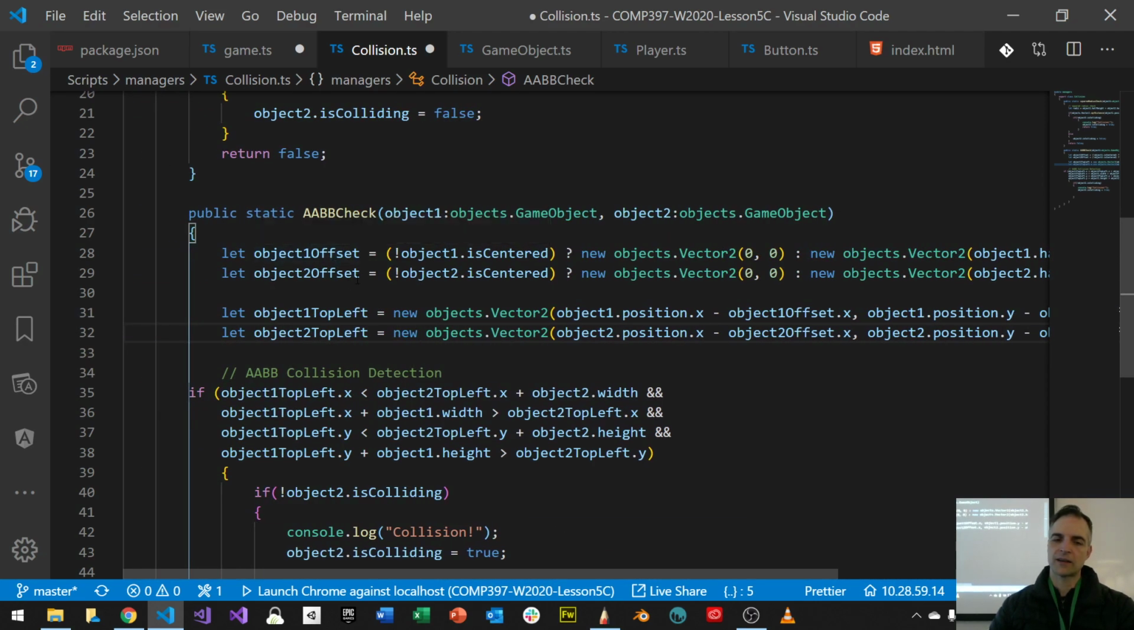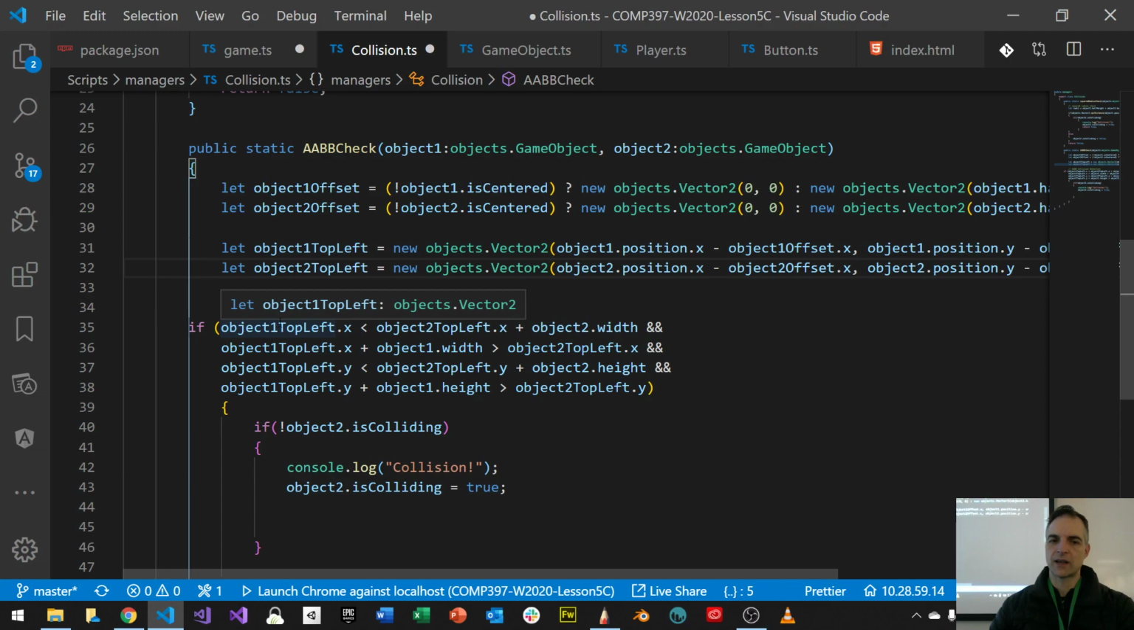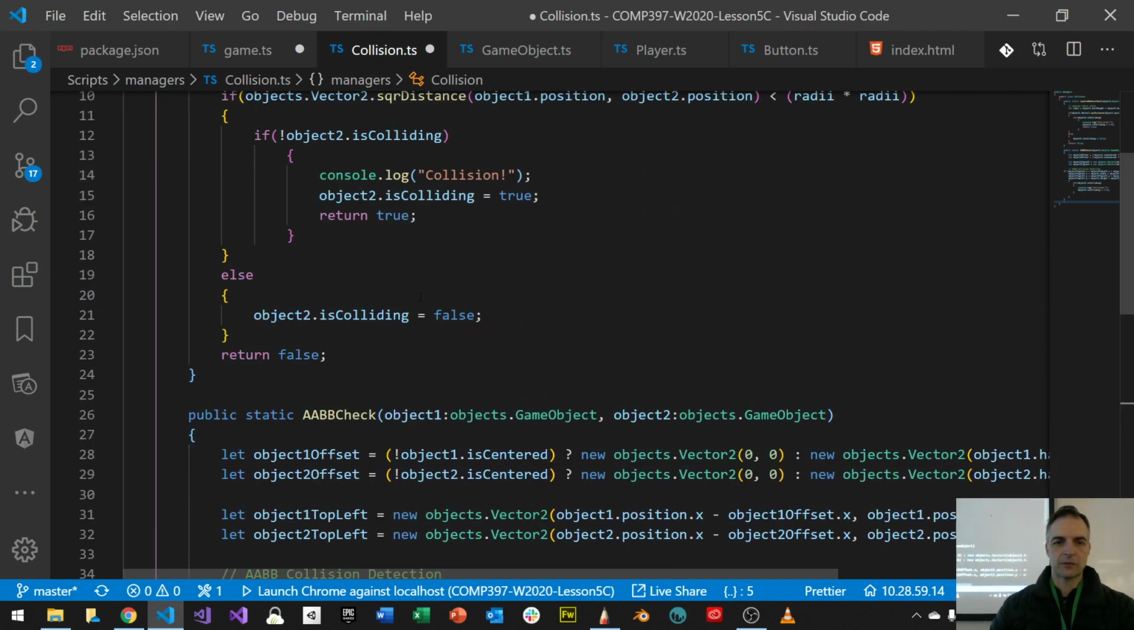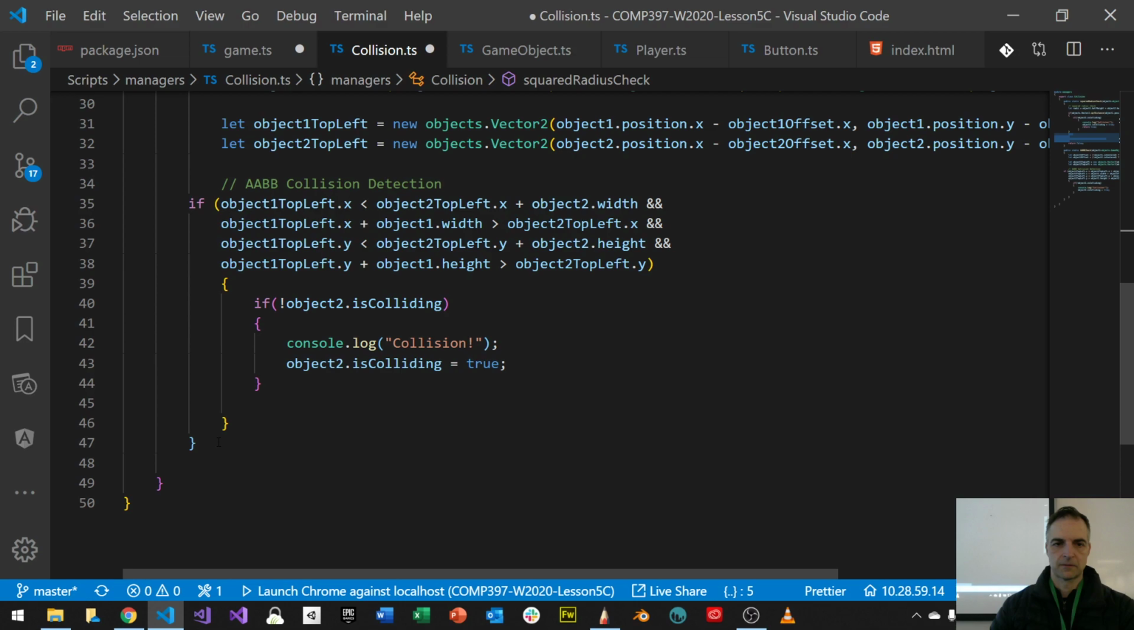I've got my offset, top left and top right. And then I'm just going to go in here and say object 1 top left x is less than object 2 top left x plus object 2 width. It's going to do that calculation for me. And if that's the case, if object 2 is not colliding, then collide, and make sure it's colliding. And then else, I want to do the same thing that I have here with the else, which is, well, now object 2 is colliding, because this is this part.